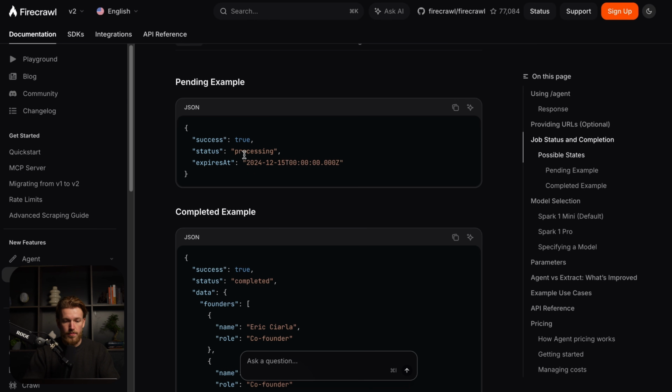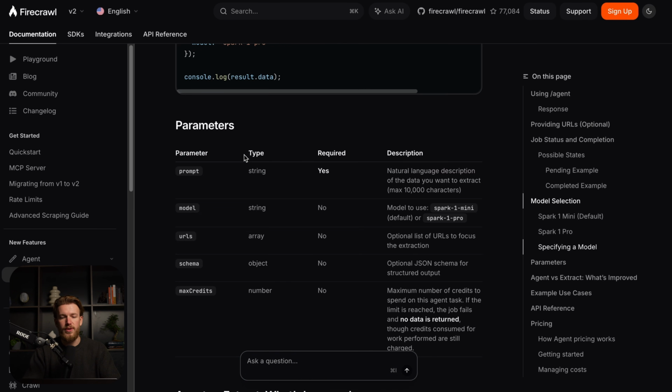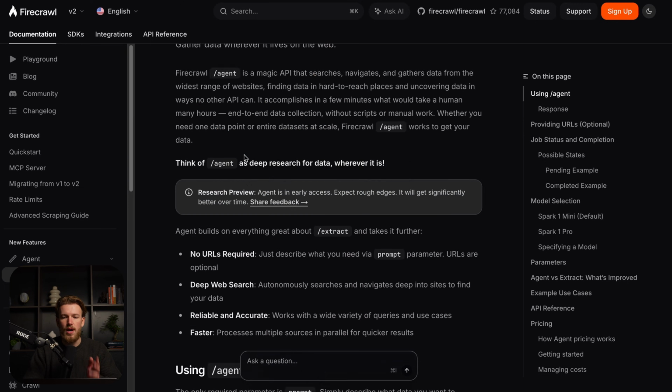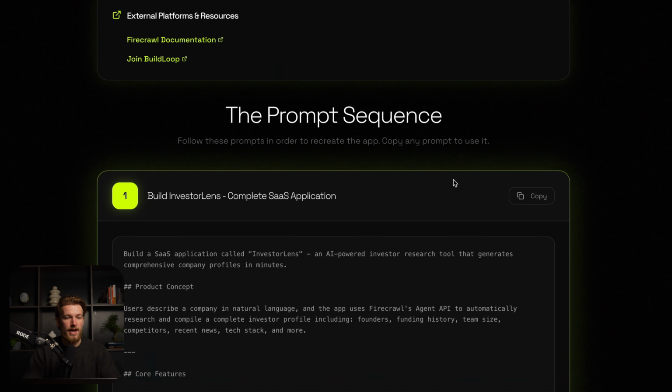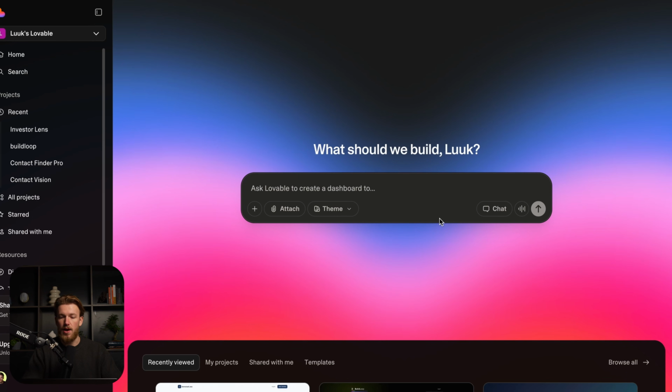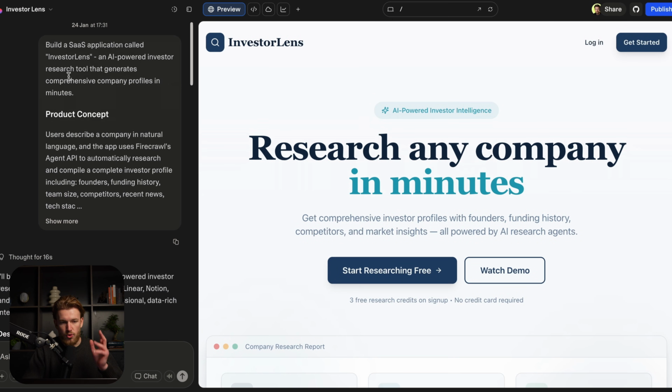So we have the examples right here, and I can go in depth, but I think it's clear that we don't even need to read this. We just need to copy it, paste it. So we have a copy of it, and right now we can go to Lovable and we can run it, and then we just have to wait for it to complete our app. So let's do that. And right now we have our first version of our app.